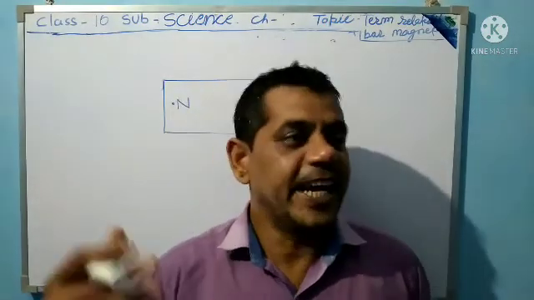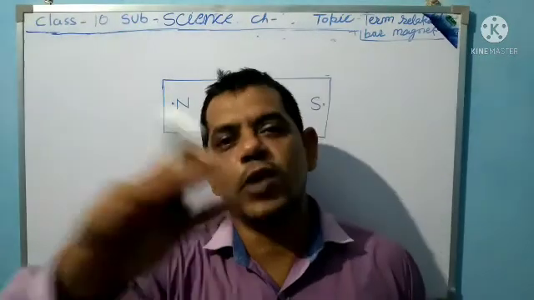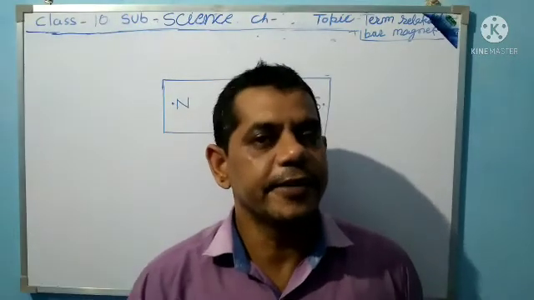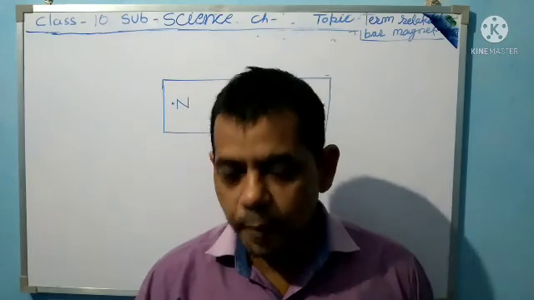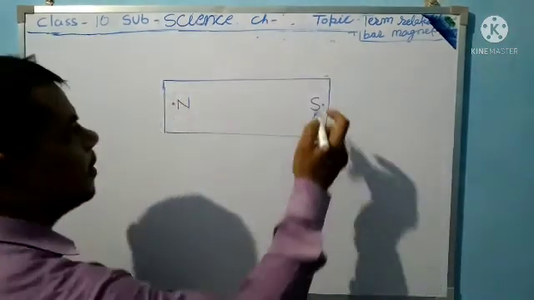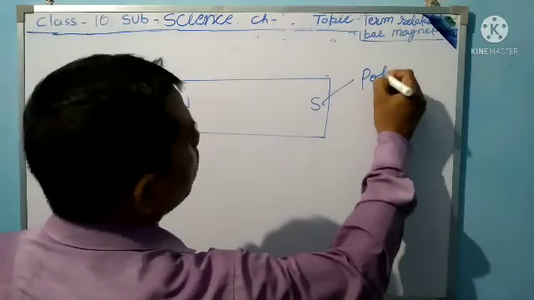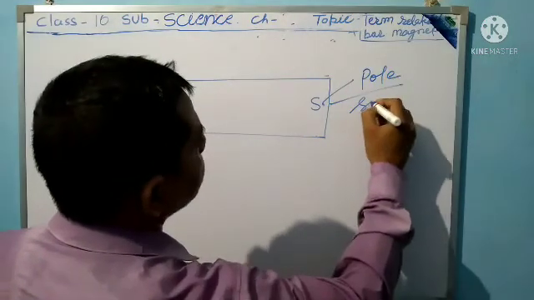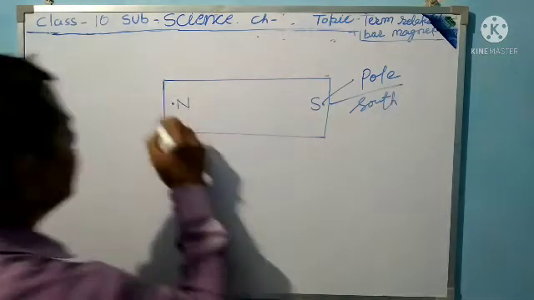A magnetic field is generated at the poles, that is the south pole and the north pole.